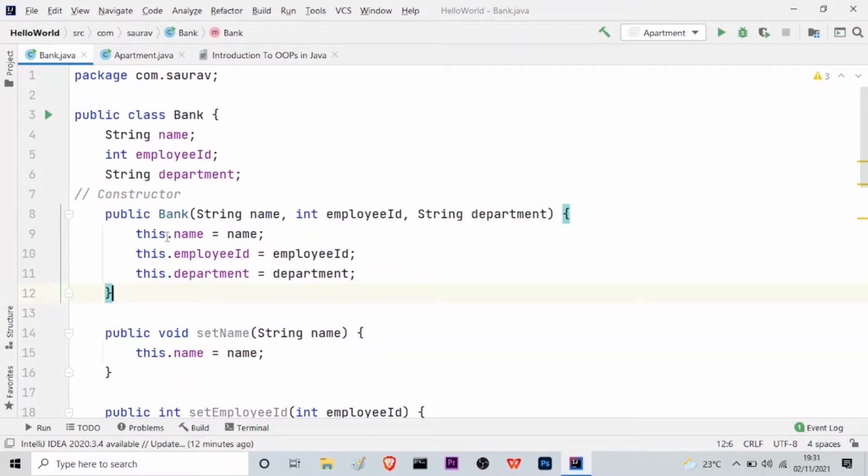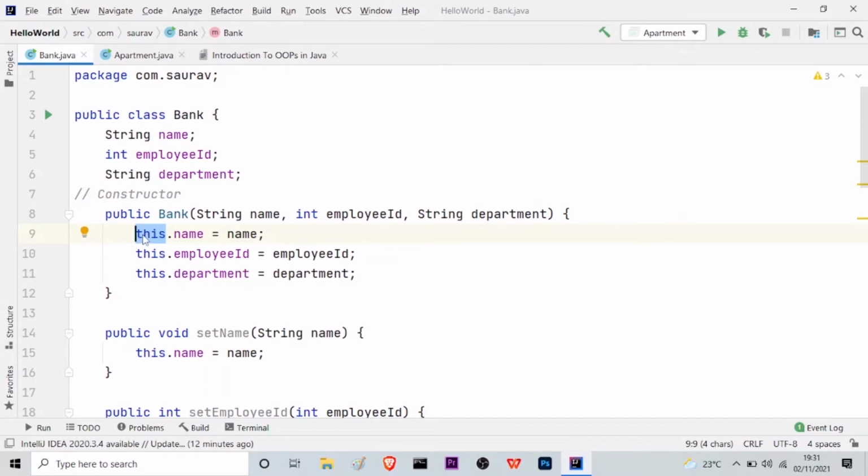The this keyword here is actually pointing to the current object or instance which calls this method. So as I told you, constructor is a method, right? Whenever a particular object calls this method, then automatically this keyword will point to that particular object.